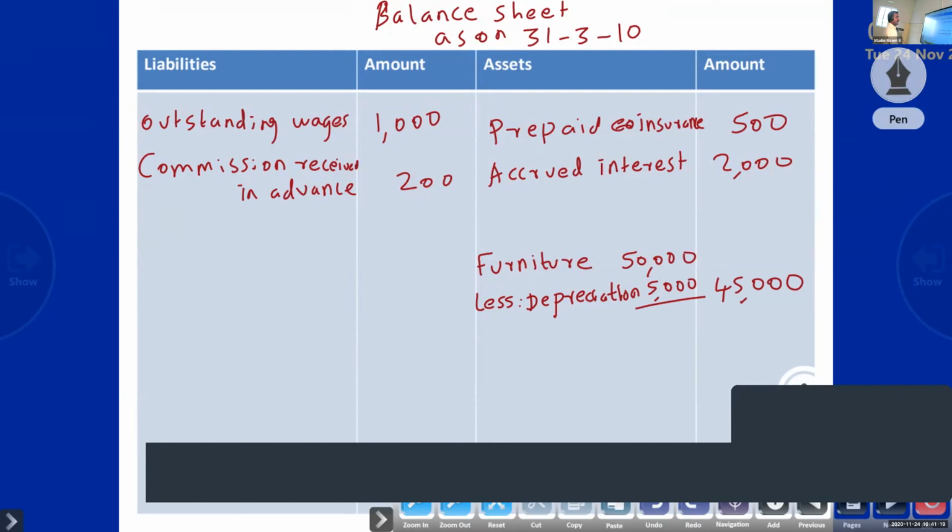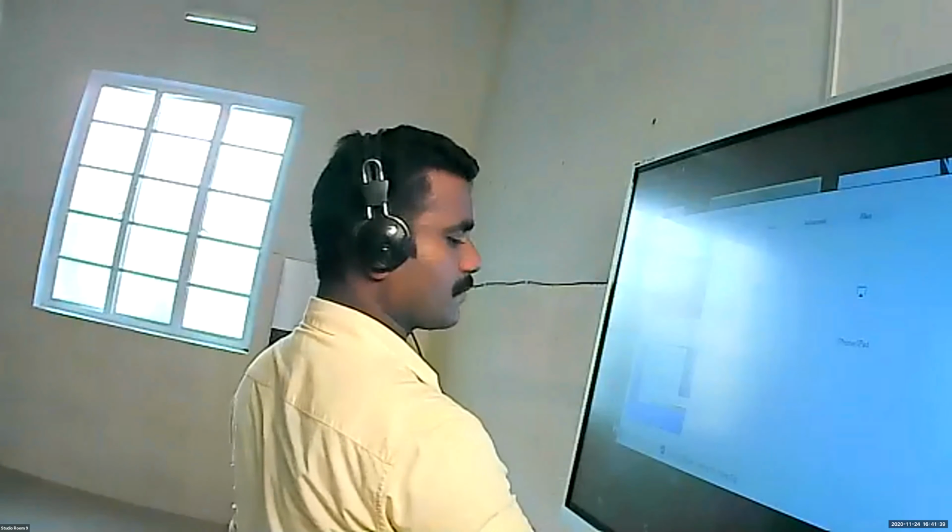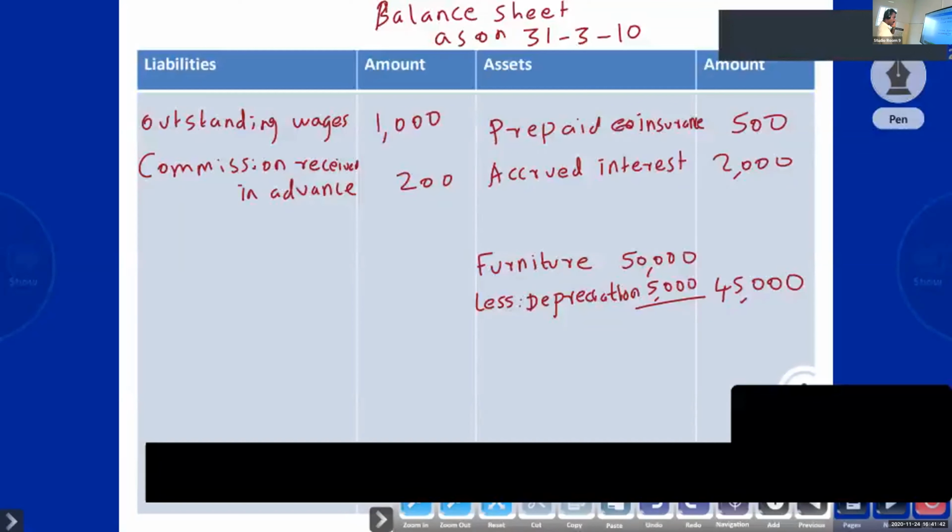Okay, only the assets, whenever any depreciation is there, the revalued figure only we will write in the asset side. You look at outstanding expenses, liability; outstanding income, asset; prepaid expense, asset; income received in advance, liability.